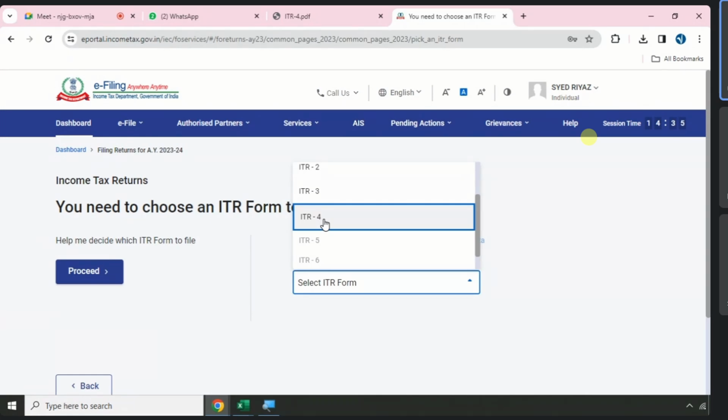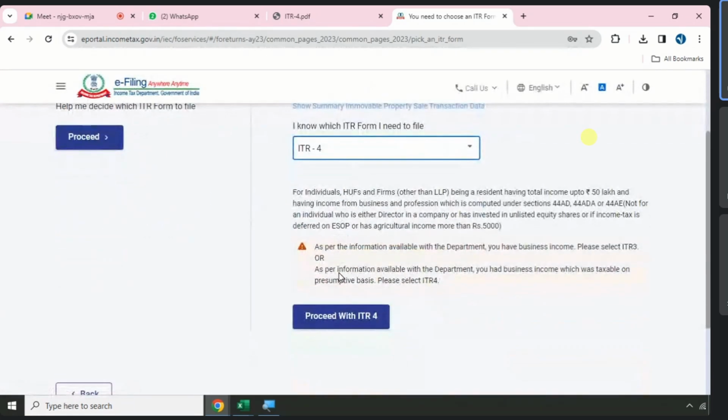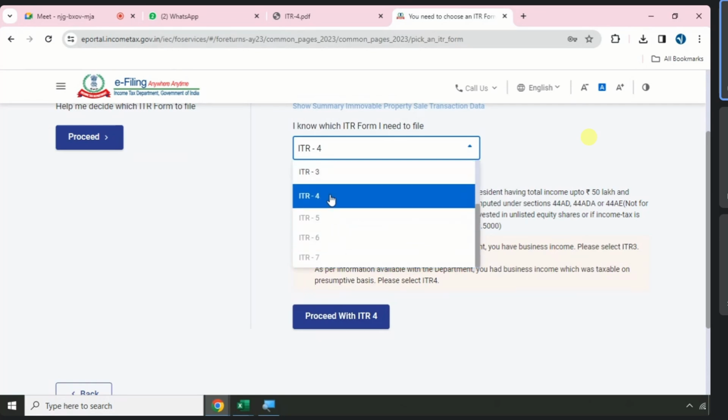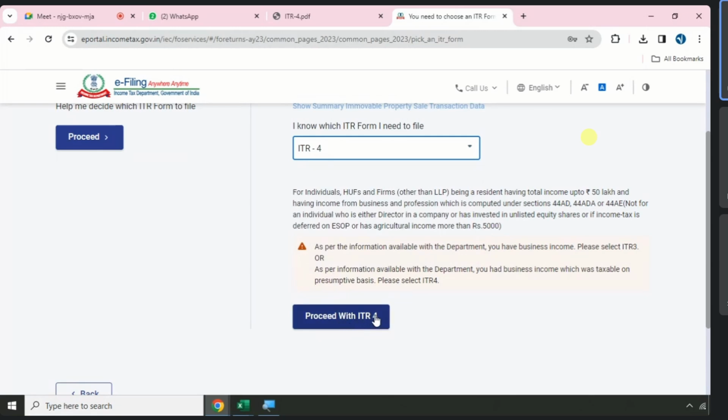ITR 4. So when you become a CA, you will also learn how to file ITR 3. So we will not teach it here. As we promised, we will teach non-audit cases. If it is an audit case, it has to be digitally signed by a chartered accountant. So when you become a member of ICAI, you can file ITR 3. You are not authorized to file audit ITR filing, so we will not teach you. I'll go by ITR 4.